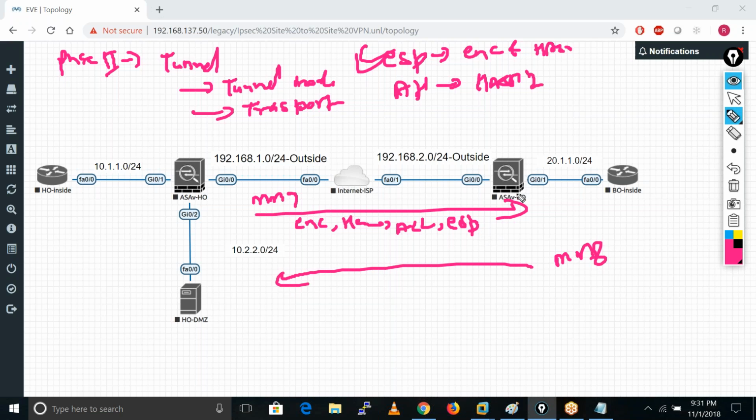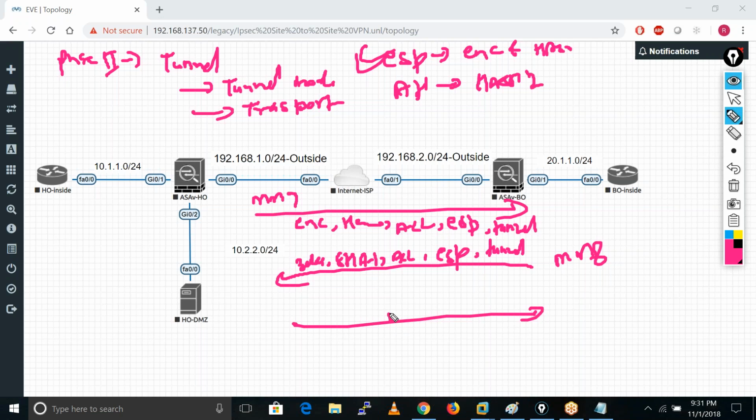This is coming from the branch office firewall towards the head office. He agreed on 3DES and SHA-1, and he just sent his crypto ACL and the ESP protocol. He also sends the mode they want to use: tunnel. By default the mode is tunnel mode, so people always use only tunnel mode.